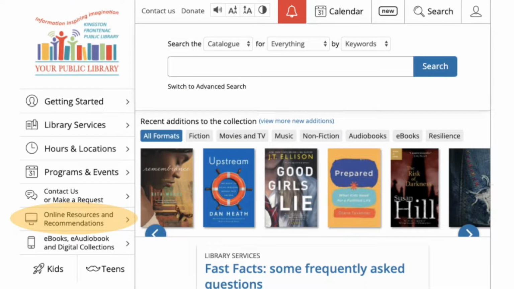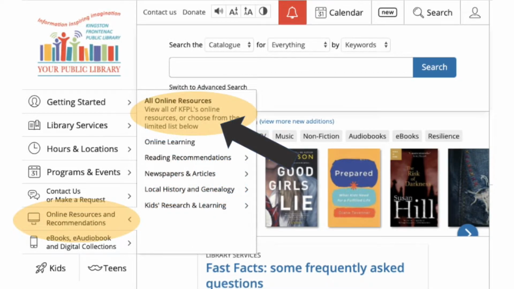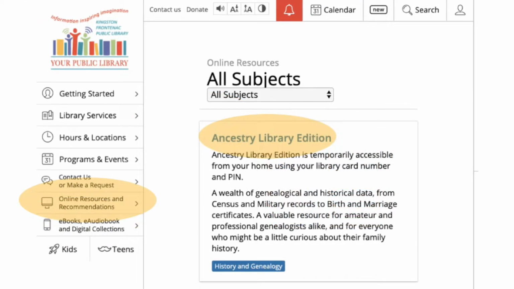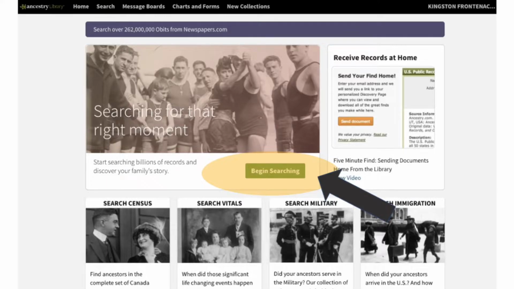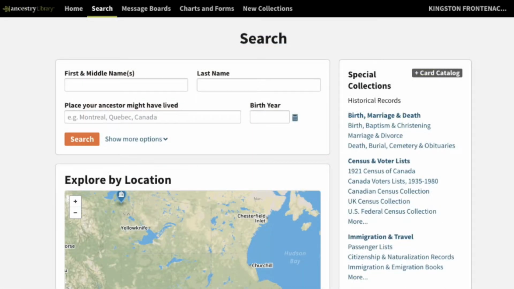Here's how. Visit the KFPL website, choose Online Resources and Recommendations, choose All Online Resources, and click the title Ancestry Library Edition, and click Begin Searching. The search screen invites you to type a name, location, and birth year.